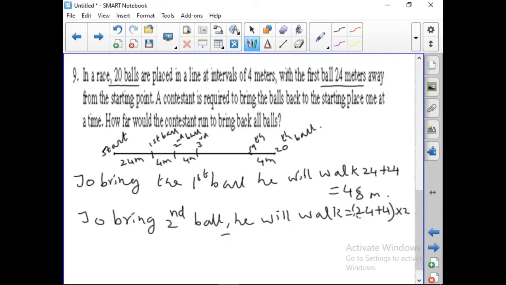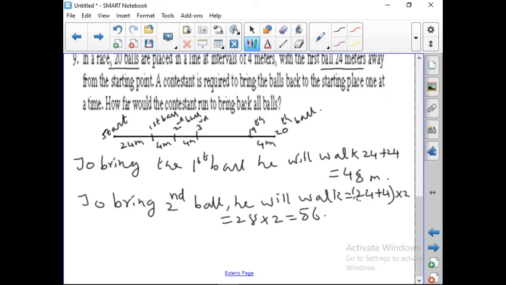So how much is it? 28 into 2, which is equal to 56. So likewise it goes on.